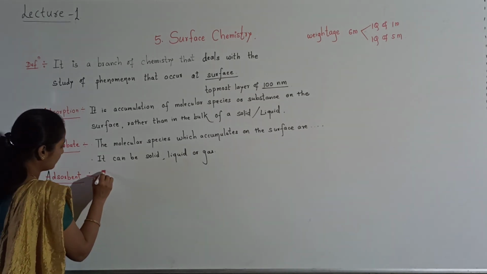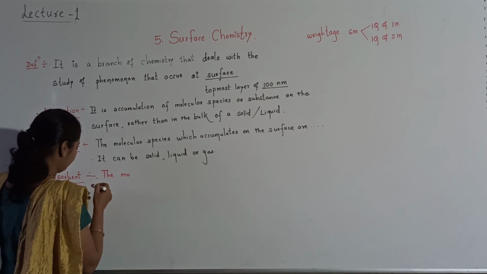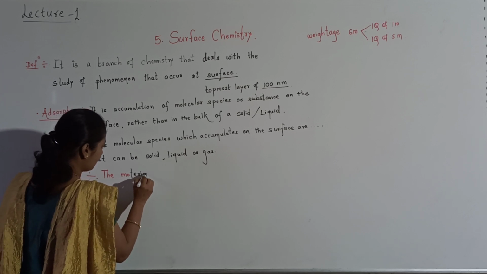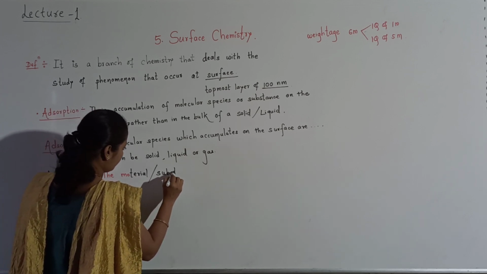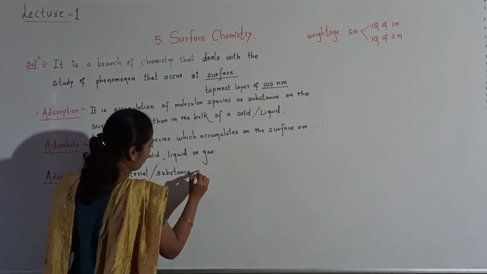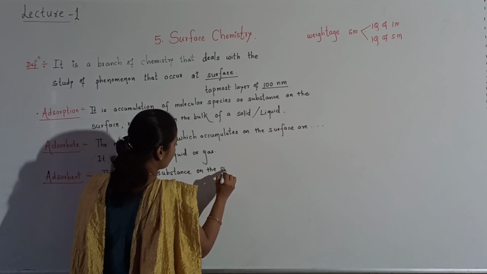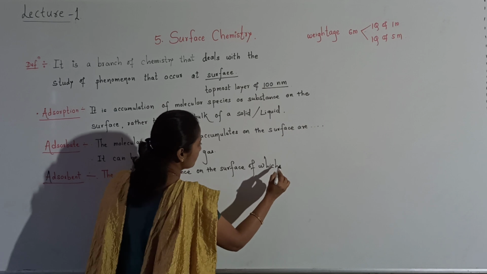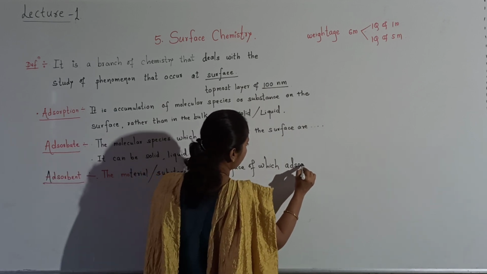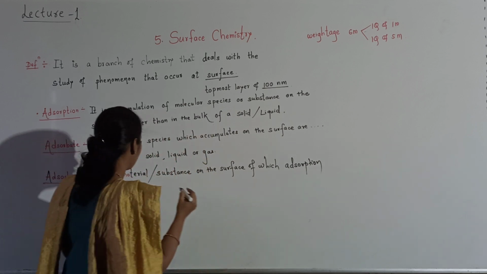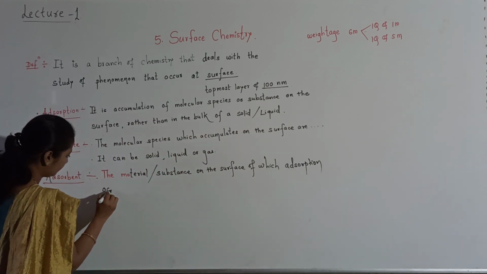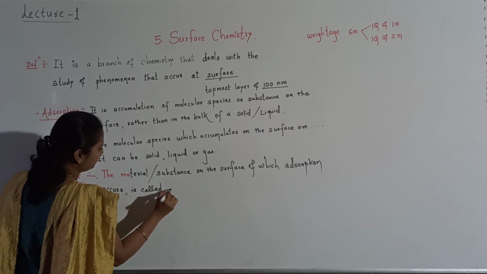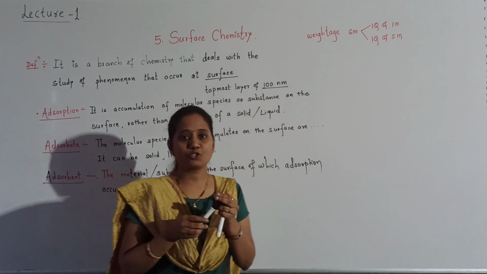What is adsorbent? You can see the material or substance on the surface of which adsorption occurs is called as adsorbent.